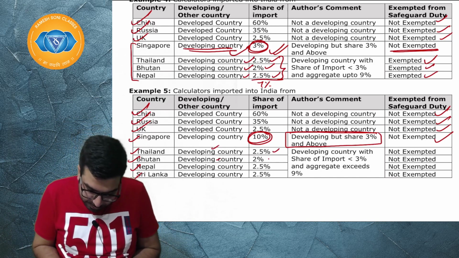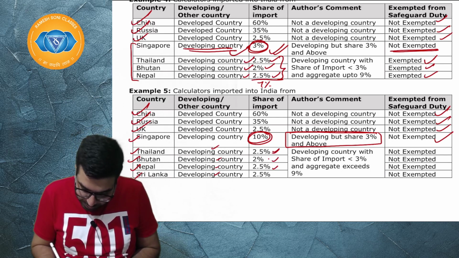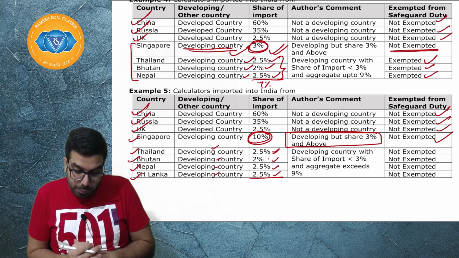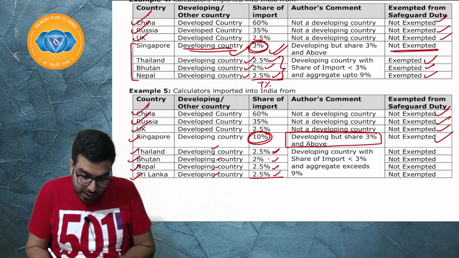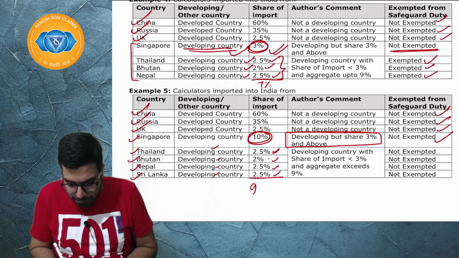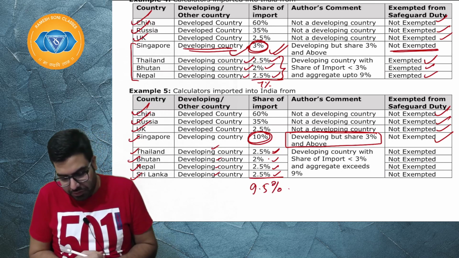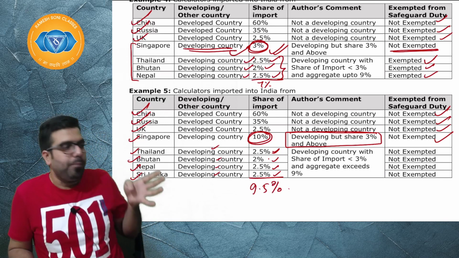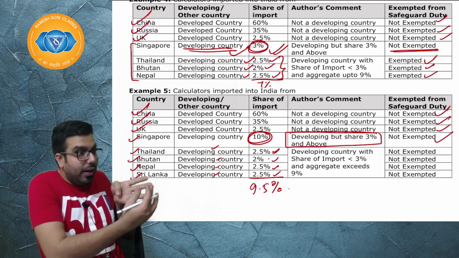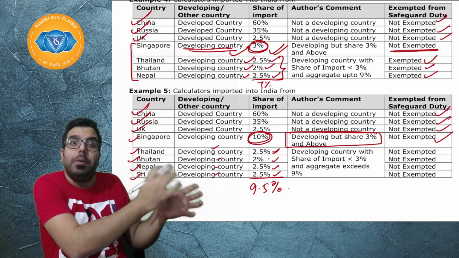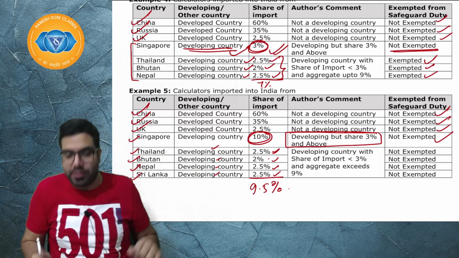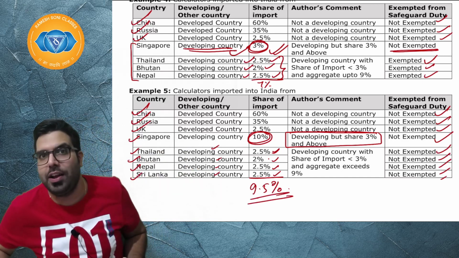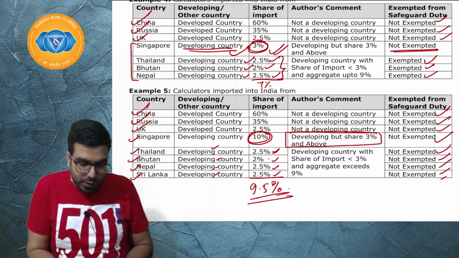Developing, developing, developing, developing, 2.5, 2.5, 2.5, 2.5. But if you see the aggregate, how much is it? 2, 4, 6, 8, 9, 9.5%. All the 4 countries are developing and each is less than 3%, but the aggregate should be up to 9%. Here the aggregate is 9.5, and hence all the 4 will not be exempted. I hope everyone is clear and the examples were clear.